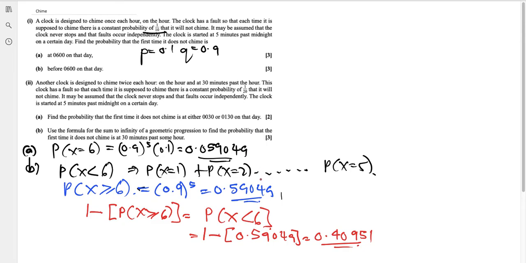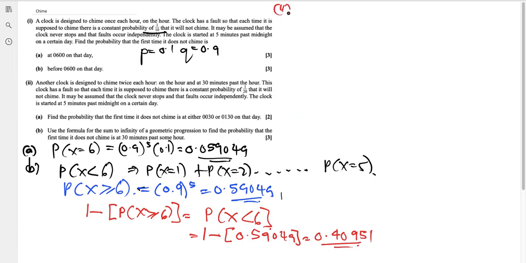I would like to always work by finding the complement; I think I understand it better. The question asks what if it doesn't chime before 6 o'clock, but what I'm doing is finding the probability that it doesn't chime at 6 and after that. Then the complement of that should be that it doesn't chime before 6 o'clock, which is 1 to 5. So that's what I did here. I hope that's clear.